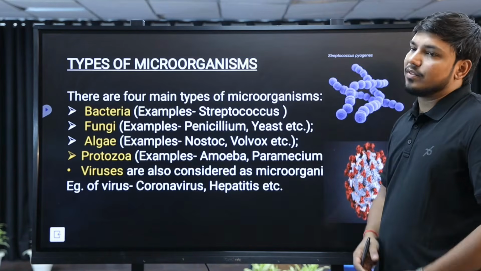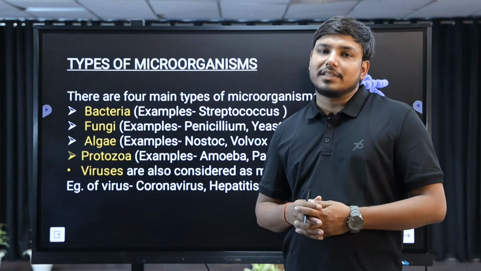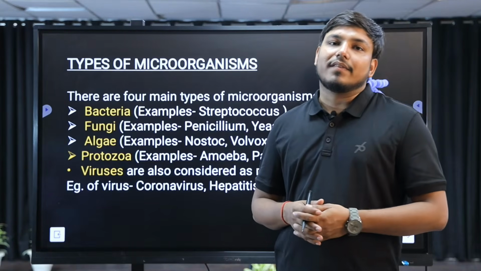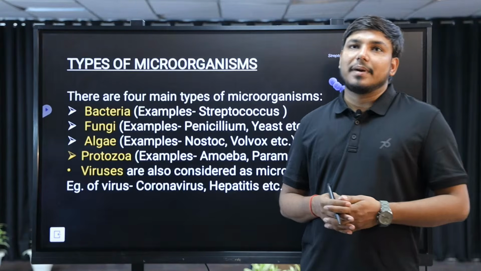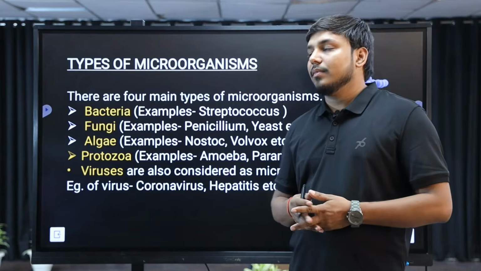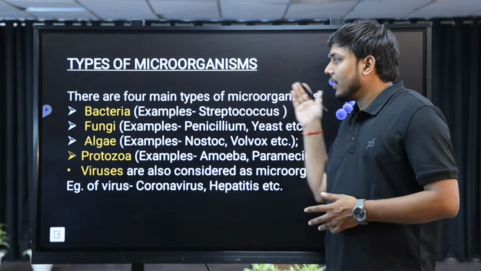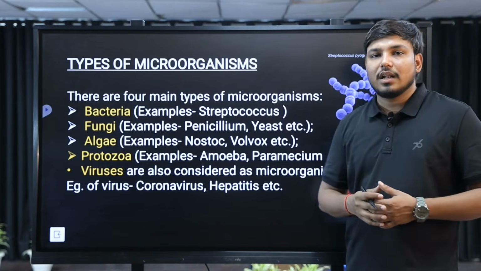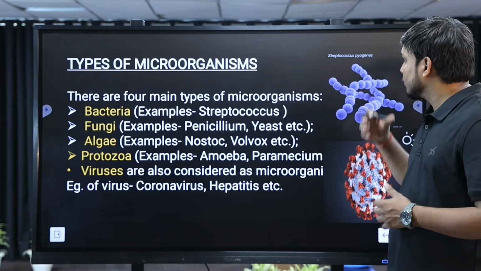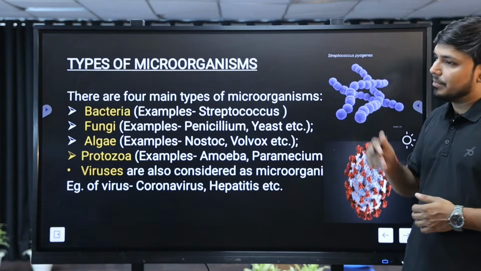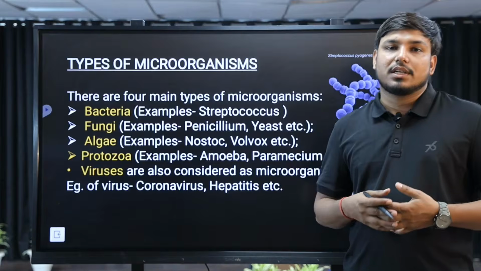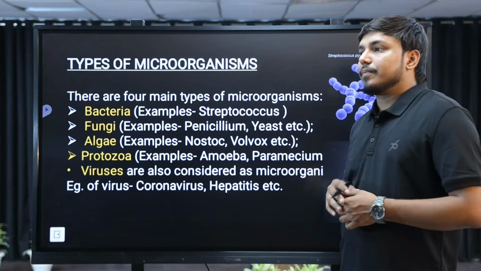After that, the types of microorganisms. Microorganisms are basically 4 types, right? The very first microorganism is bacteria. Bacteria may live singly, and they can live in a colony also. Here is the example, Streptococcus. Streptococcus is a bacteria which causes disease inside the body.